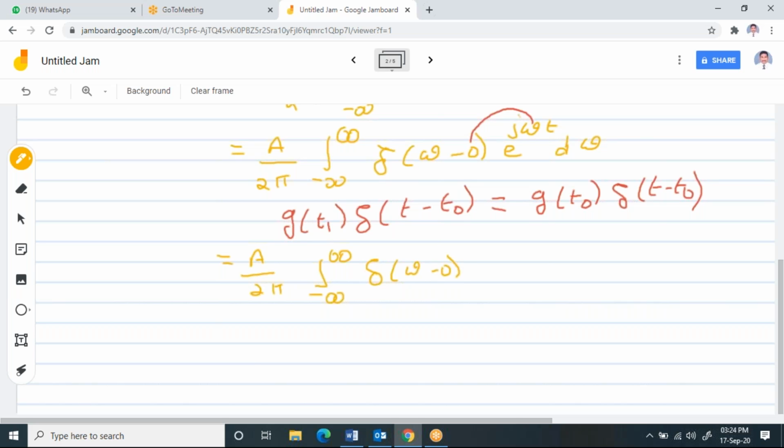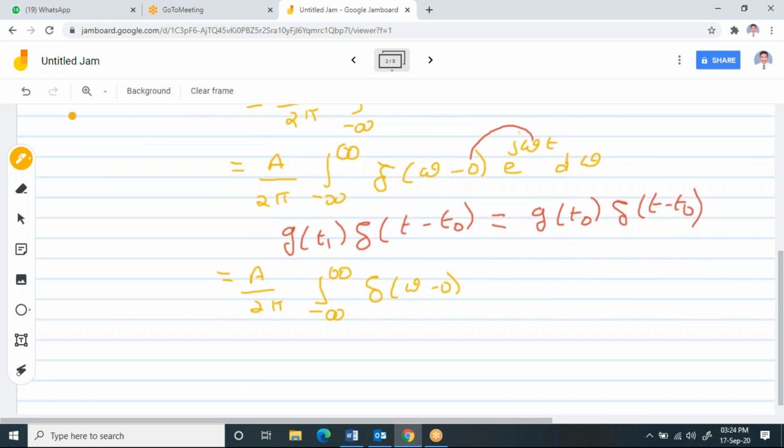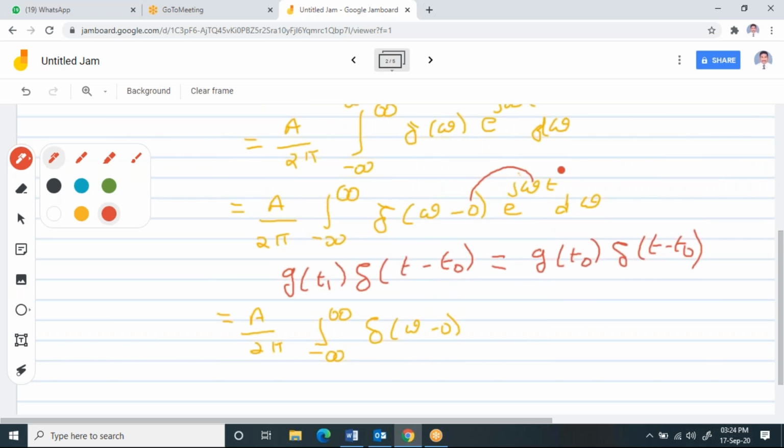Since you are having a function like this that is replaced, this is nothing but, for your understanding, I'll write here, this is nothing but your g of t1, and this is nothing but your del of t minus t naught.